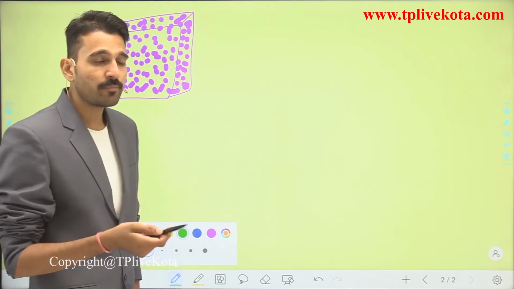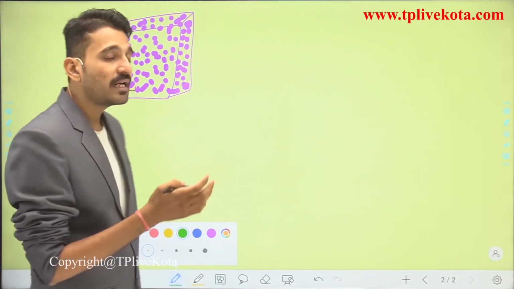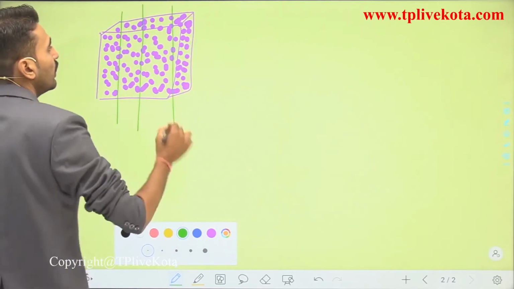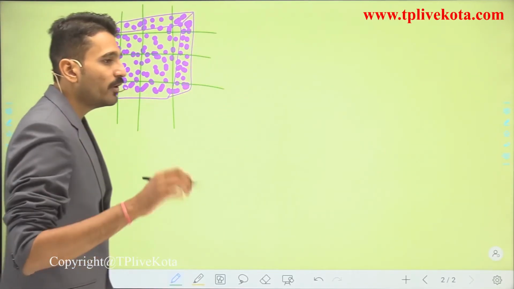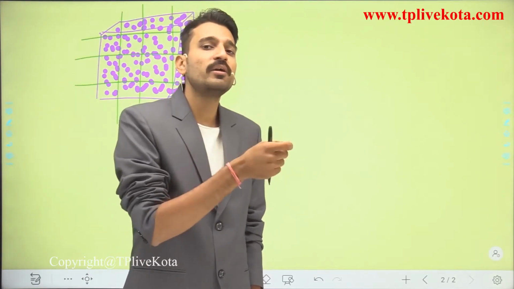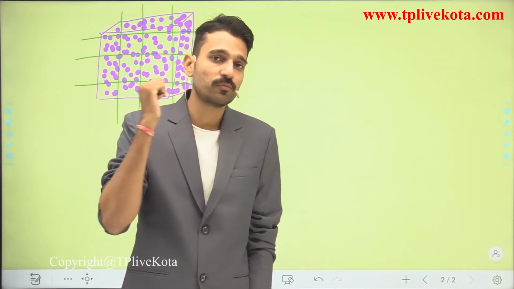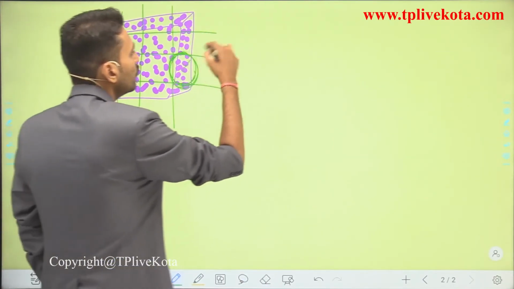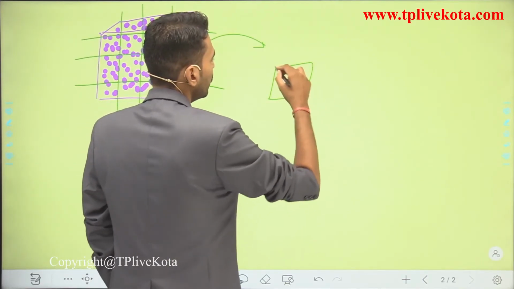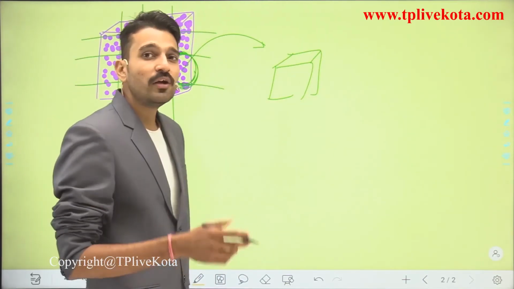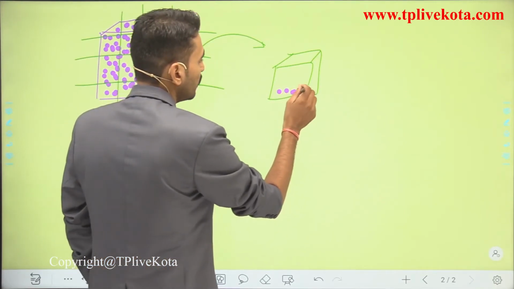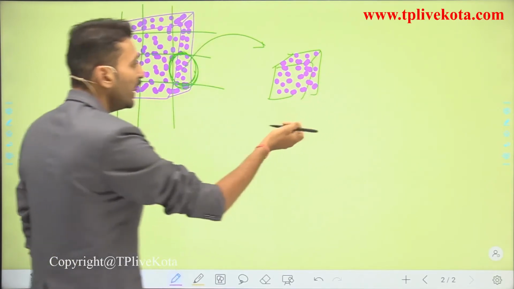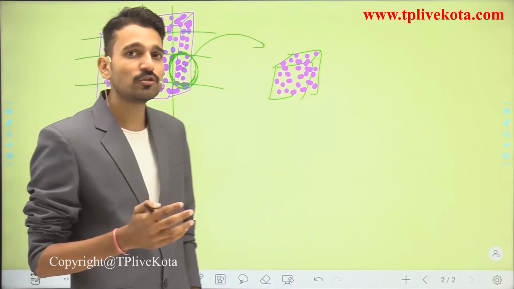So now students, what happens when you put it in beaker number one? The particles keep on dividing themselves. Just for an example, they divide like this and move into the vacant spaces. When we transfer one teaspoon full of this solution into another beaker, what happens? Some of the particles, just for an example, these type of particles move into another solution. So this particle here will try to dissolve in that solution. Here the number of particles is somewhat less, so the coloration will be somewhat lighter as compared to the coloration in beaker number 1.